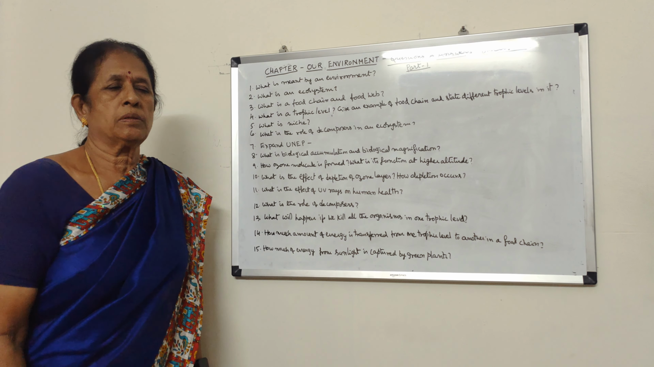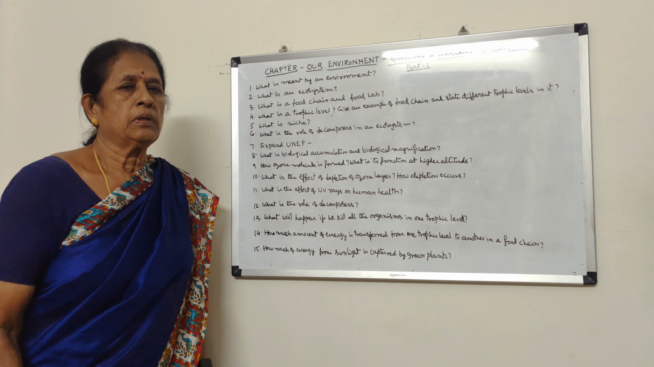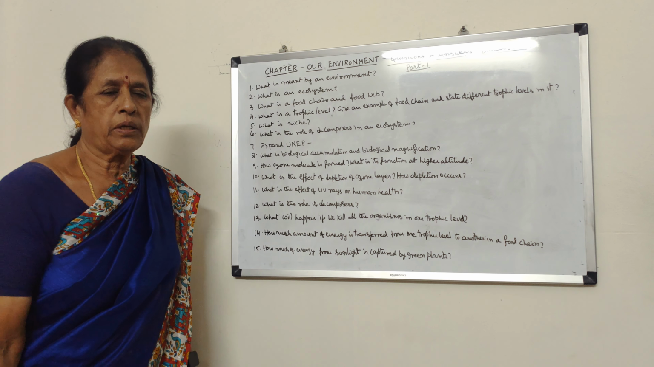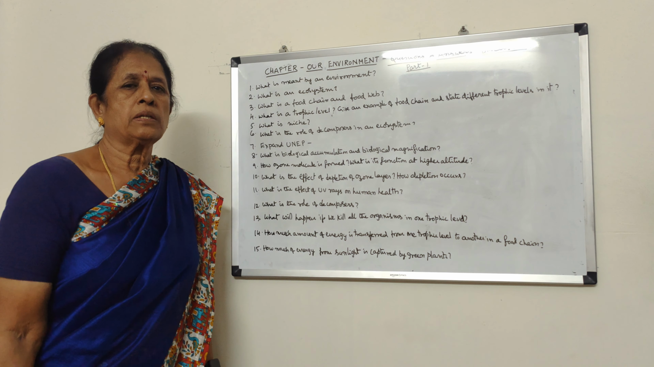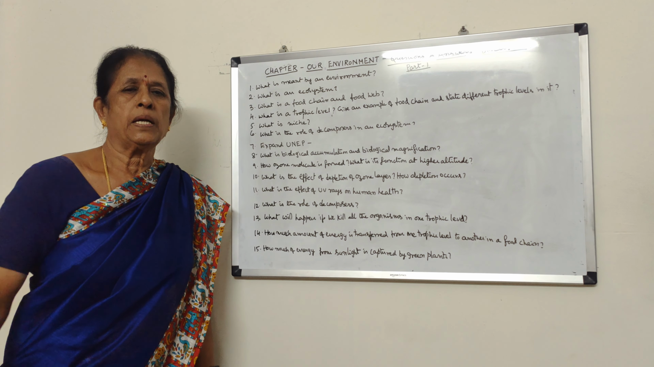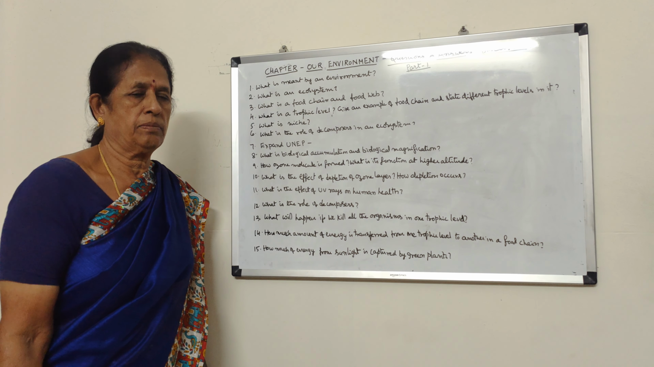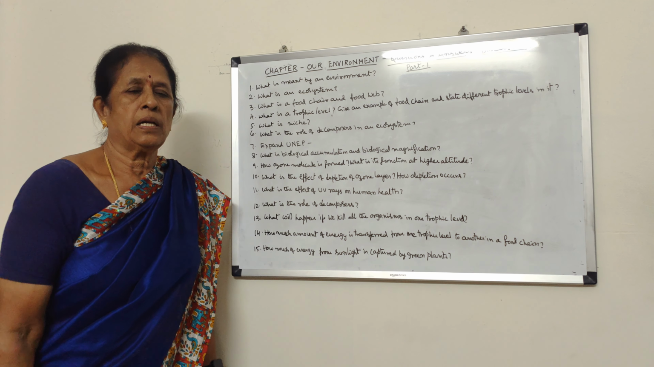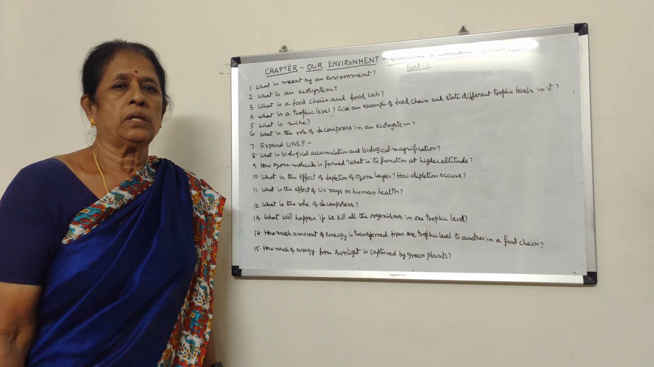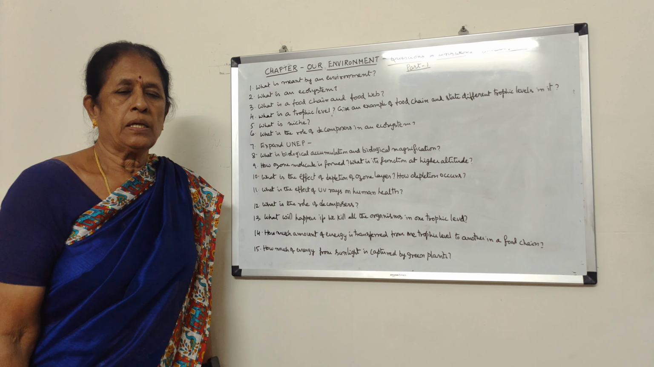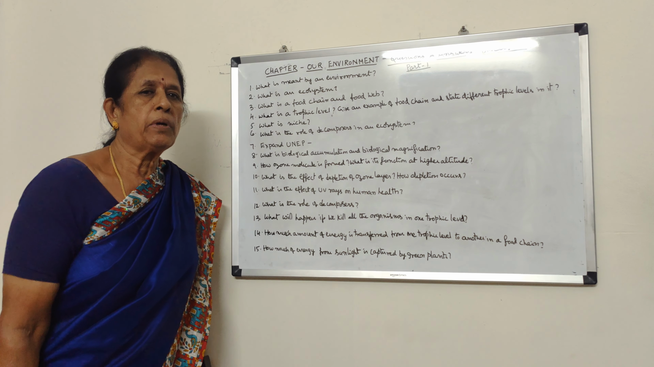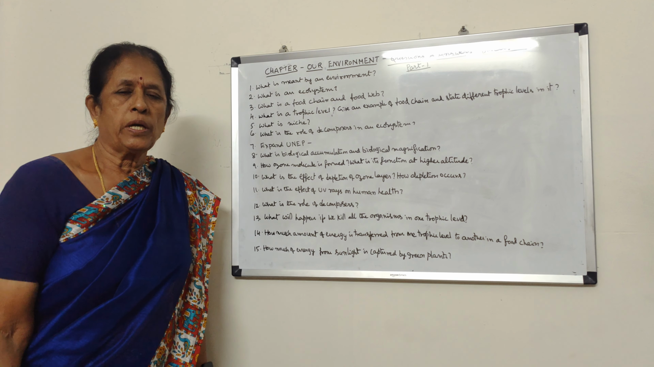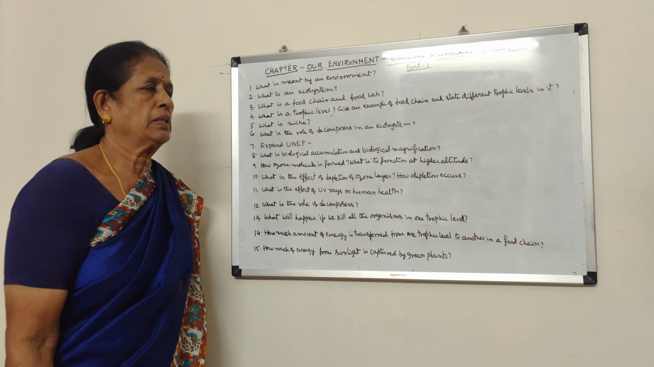What is an ecosystem? Ecosystem is a part of environment which includes biotic and abiotic factors. Biotic factors means living things like plants, animals, microorganisms. And abiotic factors means non-living things like temperature, water, air, minerals. So an ecosystem includes biotic and abiotic factors.